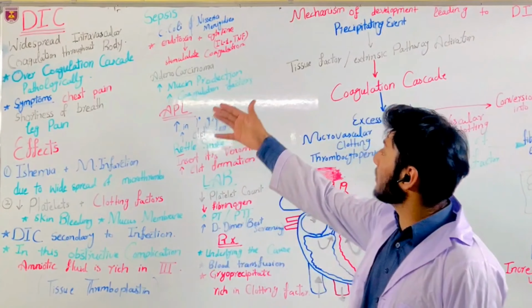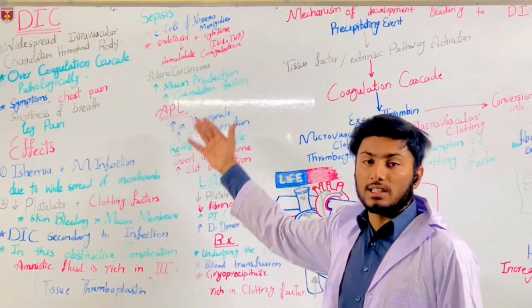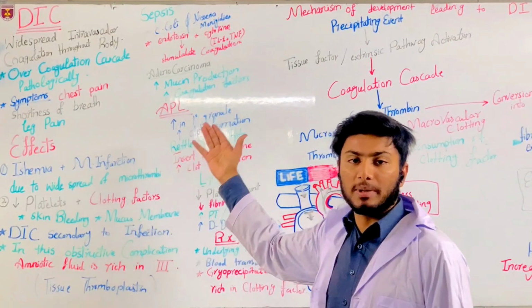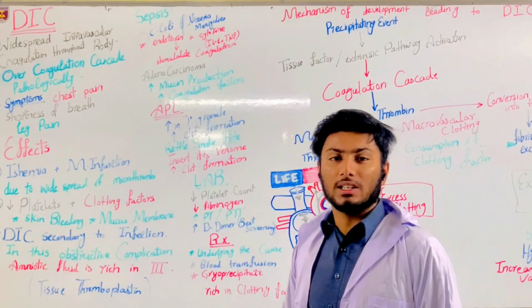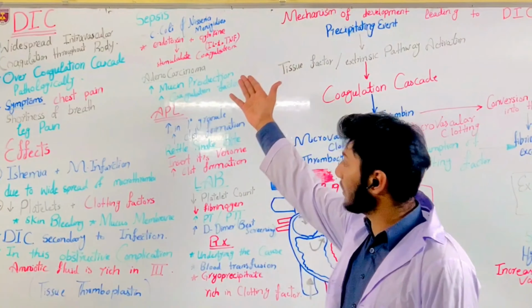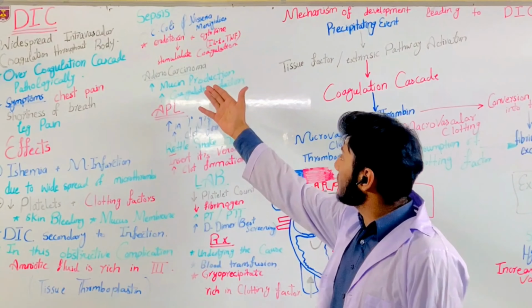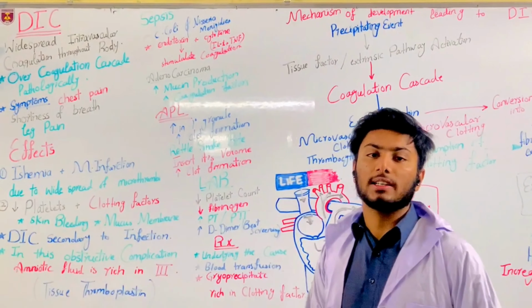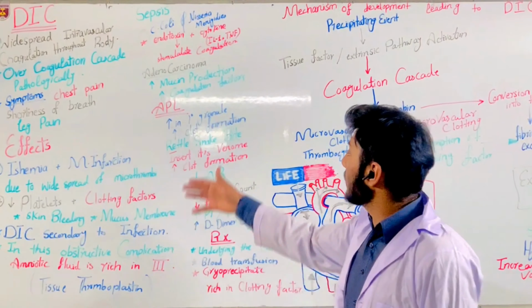Then we'll talk about other factors such as sepsis. Sepsis means bacteria, such as Escherichia coli, E. coli, or Neisseria meningitidis, with endotoxin and cytokines such as interleukin 1 and TNF. Then it stimulates coagulation. Another factor is adenocarcinoma, which increases mucin production, then increases the coagulation cascade.